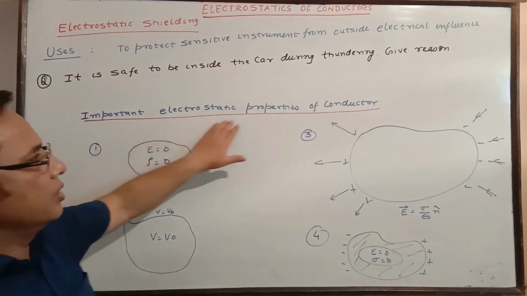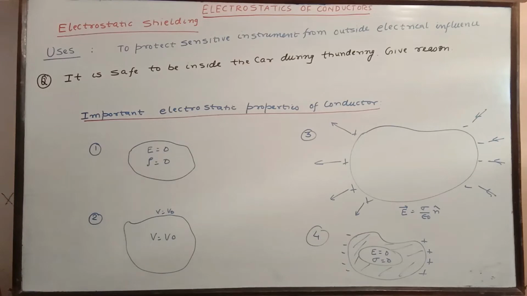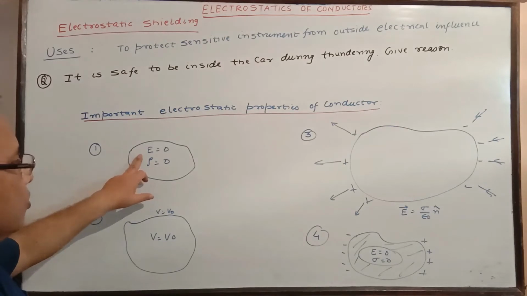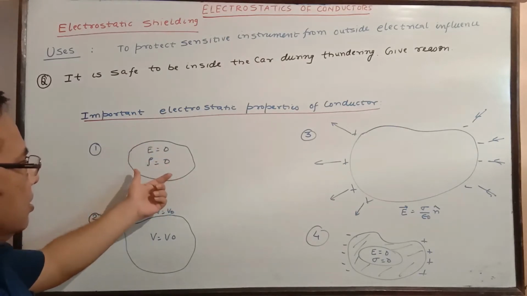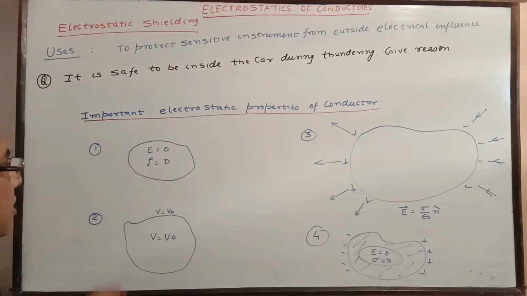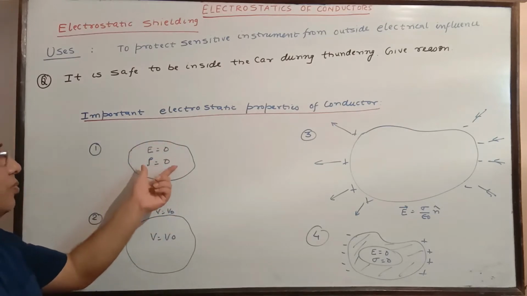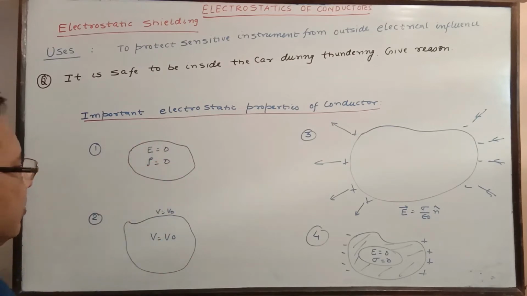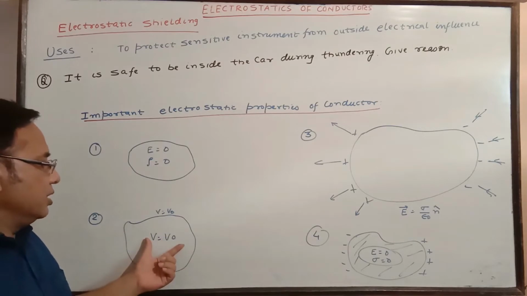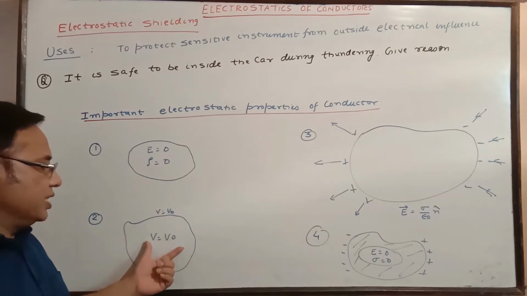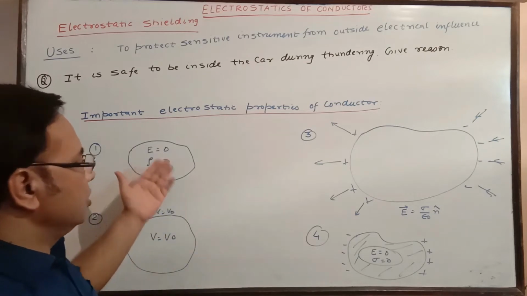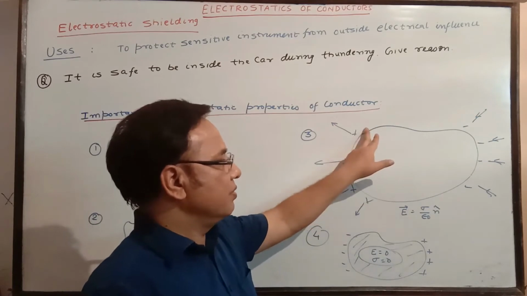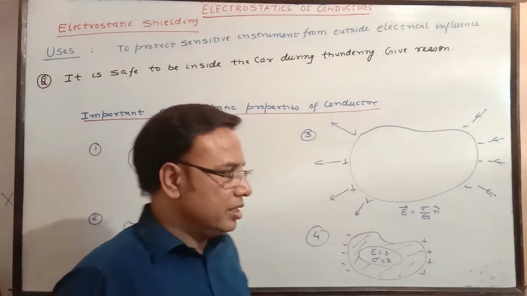Now the important electrostatic properties of conductors that we have read; these four figures are given in NCERT as well. First is E is 0, rho is 0: an uncharged conductor, surface charge is 0, no net charge inside or on the surface. Volume charge density means throughout the volume. Electric field is 0 inside. Potential is constant at the surface as well as inside, which we had proved. Just outside the surface of any charged conductor, the electric field has this value, which we had already done as well.